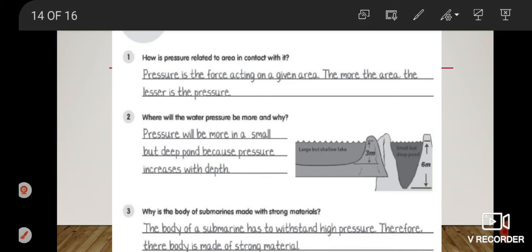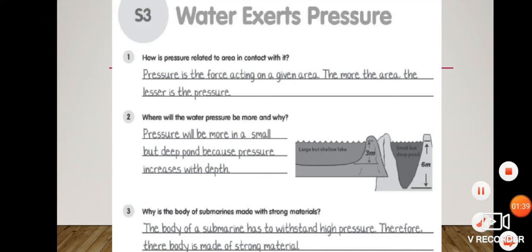Okay children, in question number 3, why is the body of a submarine made with strong materials? Children, as a submarine goes deep inside the sea, you are very aware with this term, pressure increases with increase of depth. So the body of a submarine has to withstand high pressure. So this is the main reason it should be made with a strong material.